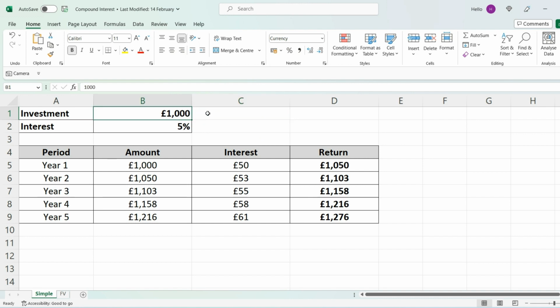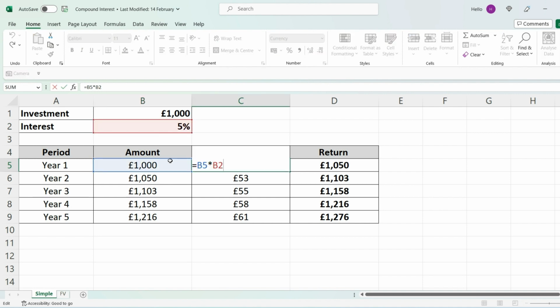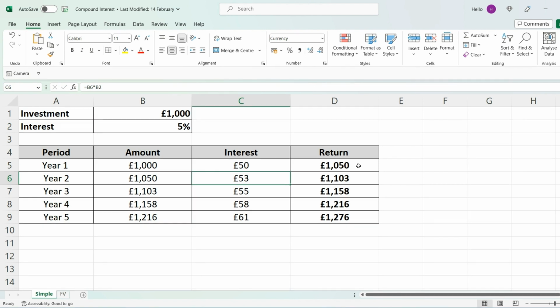Let's say you invested £1,000 into a savings account, which gave you an interest rate of 5%. So in year one, your starting balance would be 1,000 and 5% of 1,000 is 50. So I've just multiplied 1,000 by 5%. So by the end of year one, you would end up with £1,050.